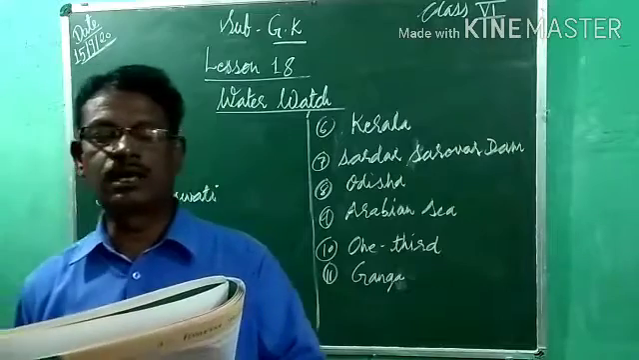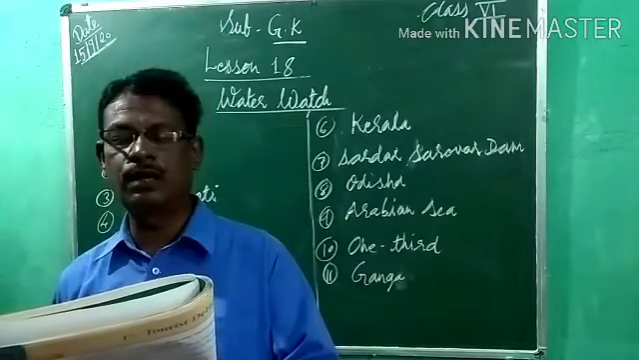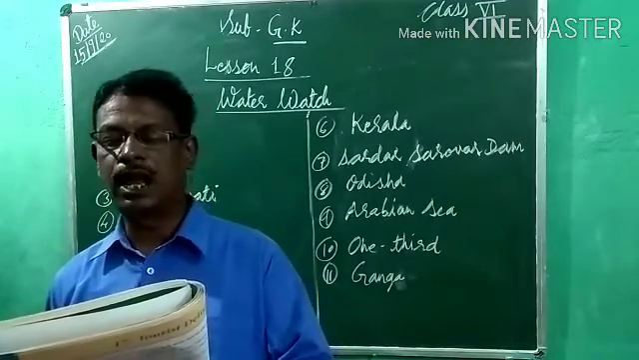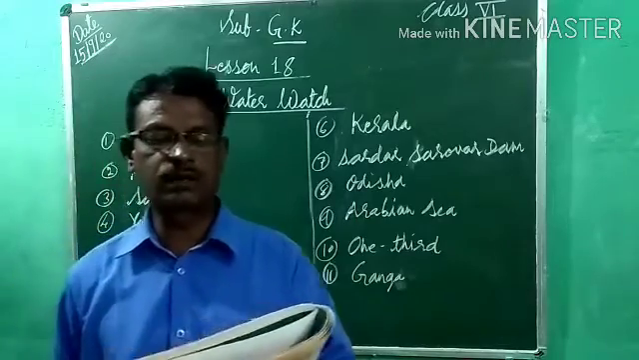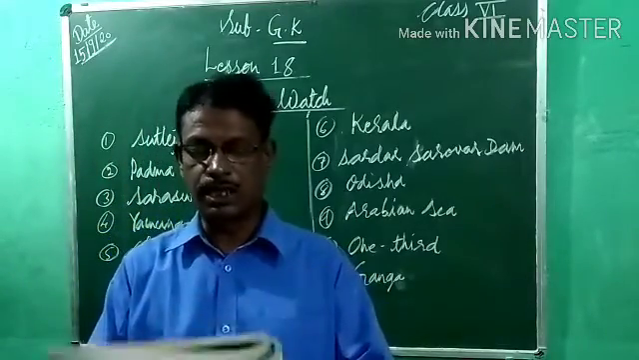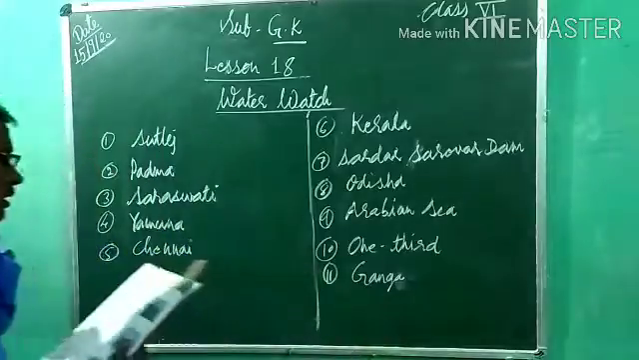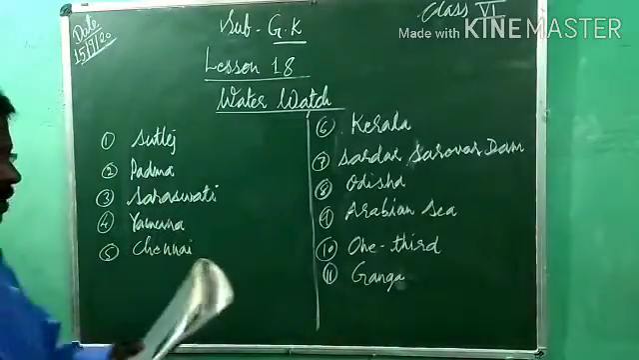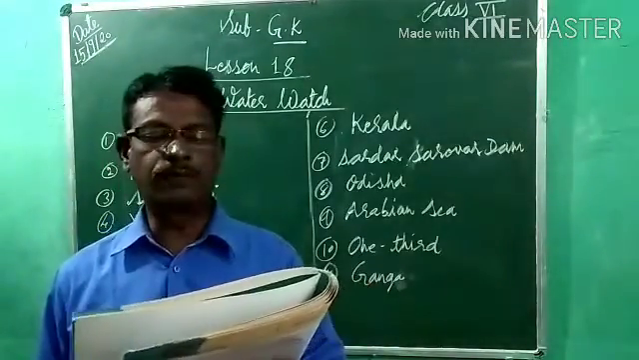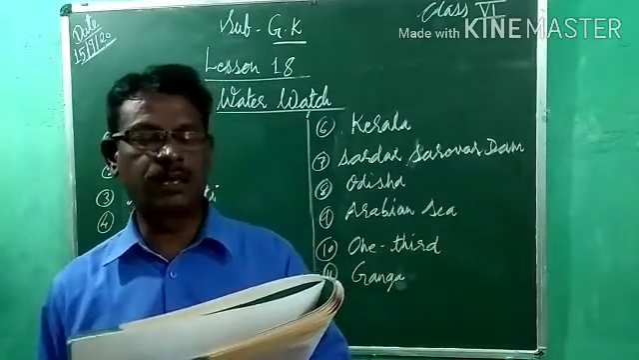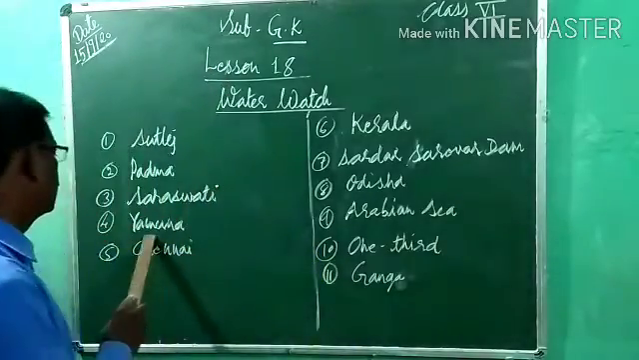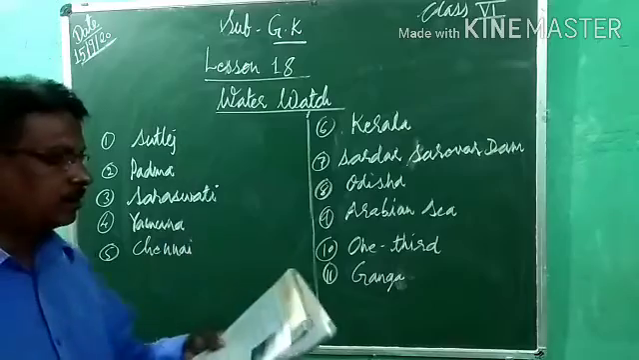Third, which is the third river along with the Ganga and the Yamuna that makes the Sangam at Allahabad? Mahakali or Saraswati? Saraswati. So put right for Saraswati. Now fourth, on the bank of which river is the Taj Mahal built? Ganga or Yamuna? It is built on the bank of the Yamuna river. Okay.